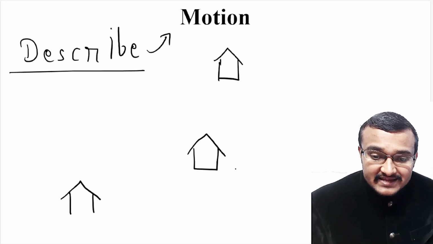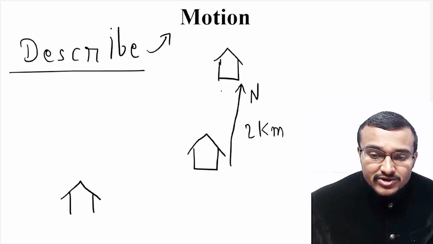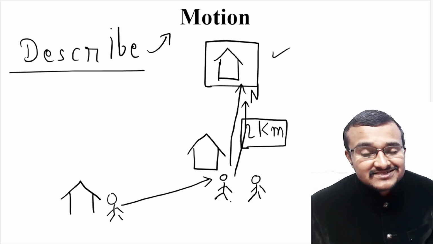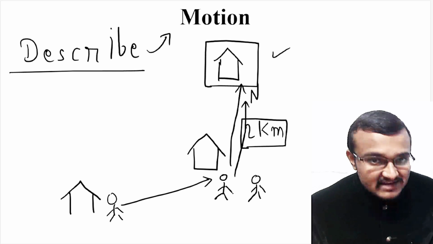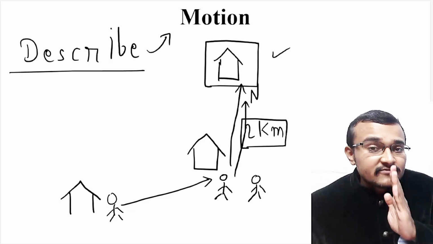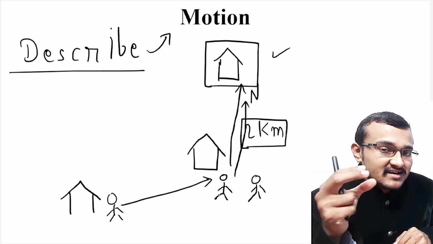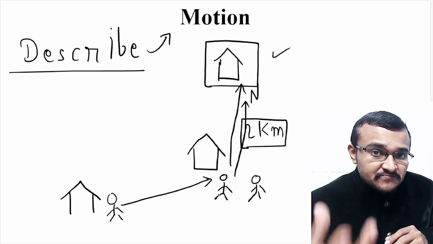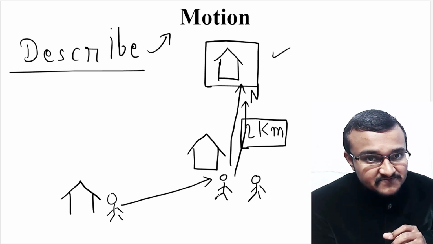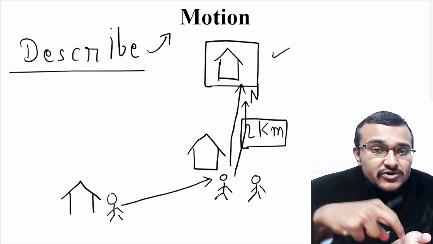Let's say in the north direction from this school, if you travel for 2 kilometers, you will reach this railway station. If you are standing here, and someone comes near you and asks where the railway station is, at that time you will answer, if you move straight north for 2 kilometers from this school, you will reach the railway station. So for that person to reach the railway station, he has to change his position from the school to the railway station. In that change in position, you are considering the school as your reference point.